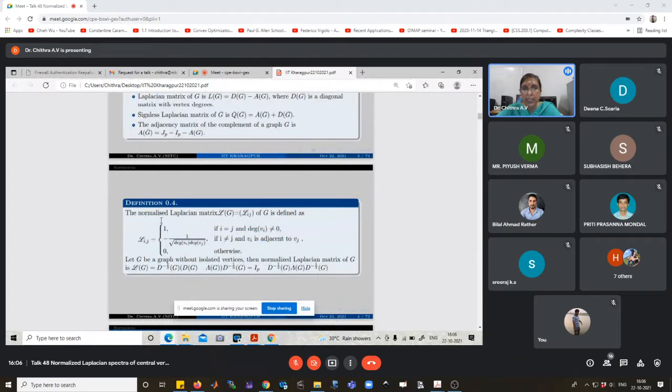Okay. Now I am going to discuss the normalized Laplacian matrix. The normalized Laplacian matrix of a graph G is defined as follows: the ij-th entry is 1 whenever i equals j and the degree of vi is not equal to 0; when i is not equal to j and vi is adjacent to vj, the ij-th entry is minus 1 by the square root of degree vi times degree vj. Otherwise, the value is equal to 0. This is the general definition of the normalized Laplacian matrix of a graph.